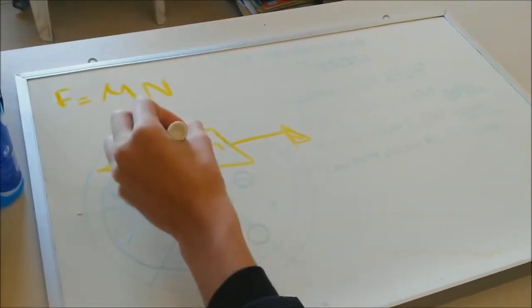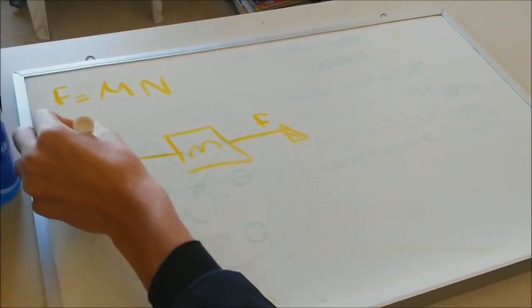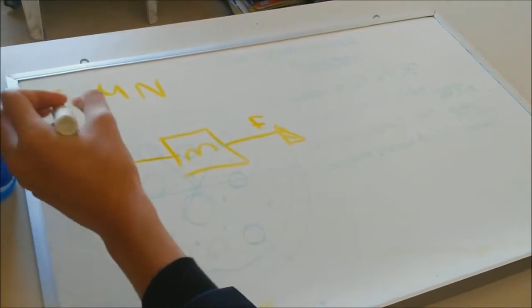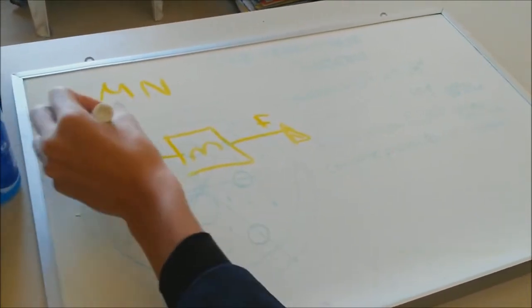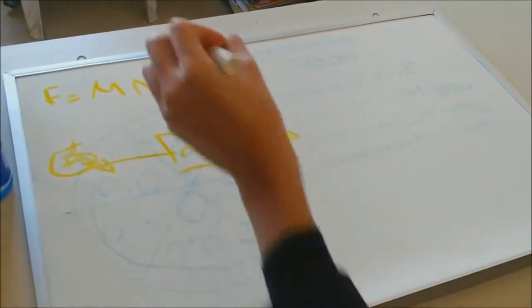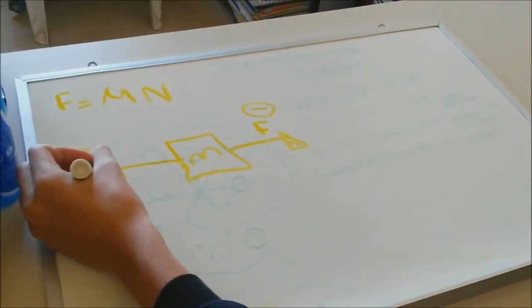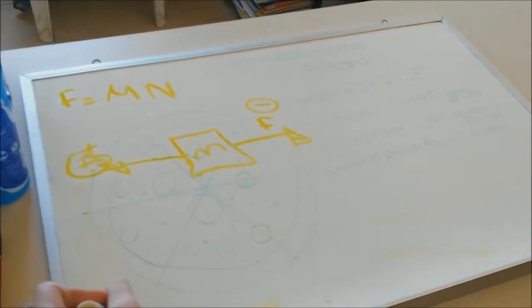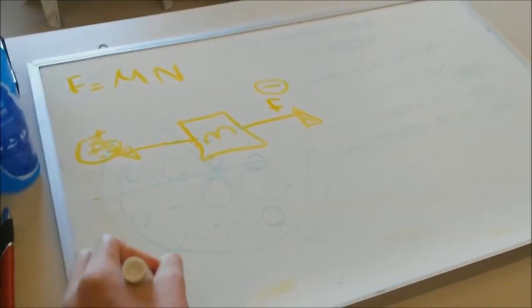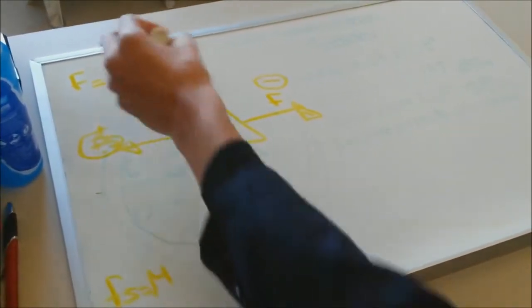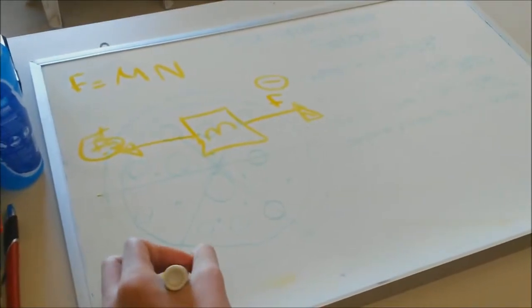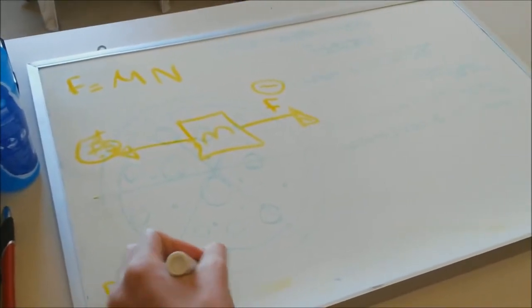When the friction is greater than the force, it is called static friction, because the object doesn't move. To calculate static friction, the formula is static friction equals the static friction coefficient times the normal force.